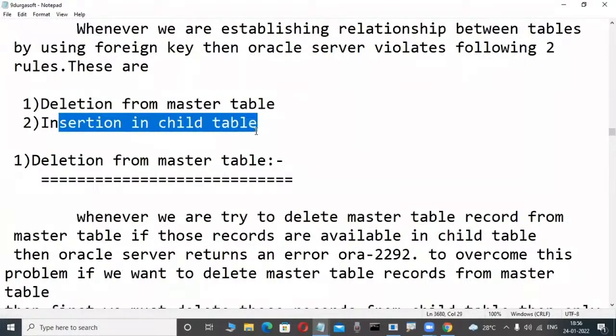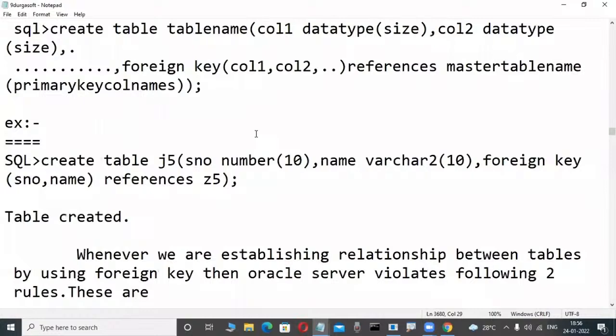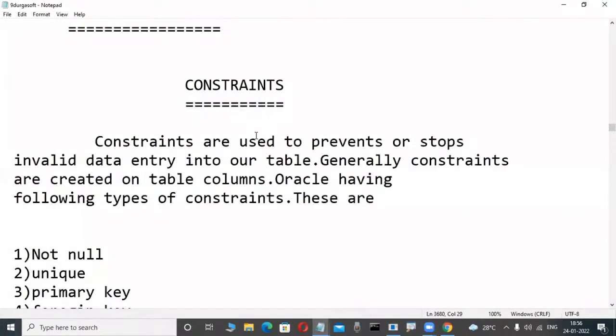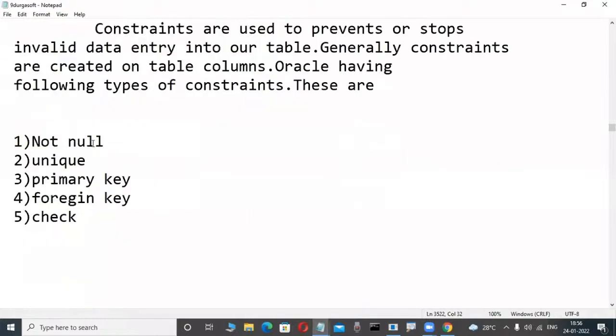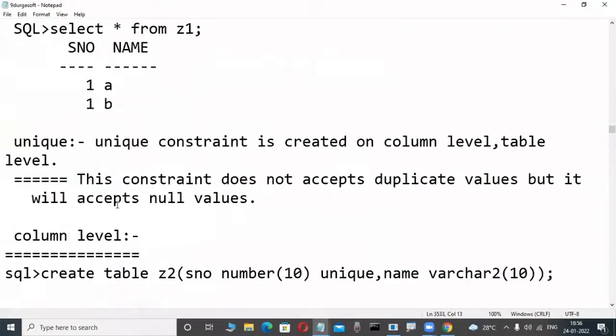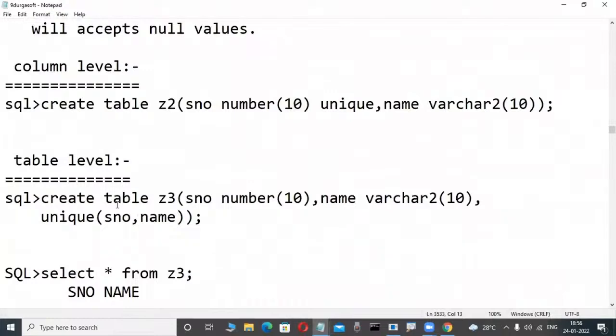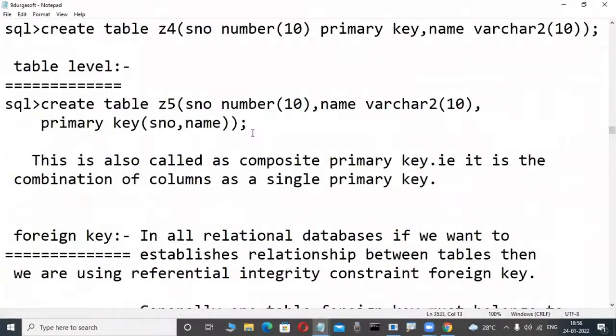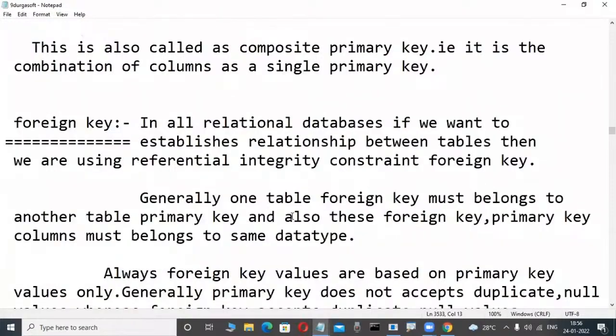These are big chapters. Don't worry, this is not only for one database, it works in every database. What is primary key, foreign key, check, unique: these things are in the constraints chapter, which we learn in our course, one by one. In a demo class, explaining everything is not possible. We just observe it roughly. I'm telling you here only how a foreign key establishes a relation like this.